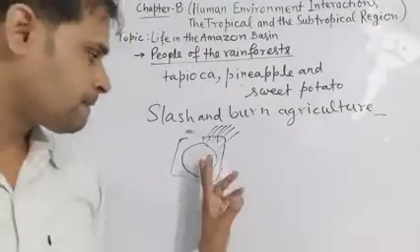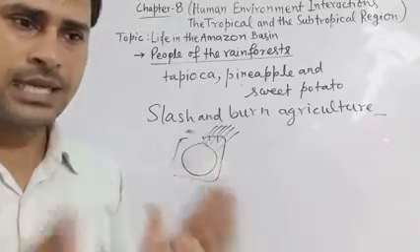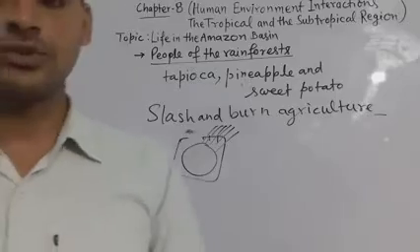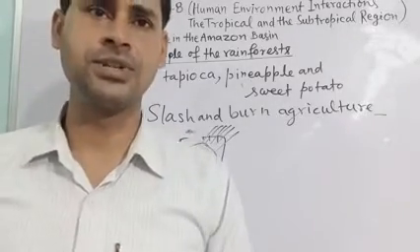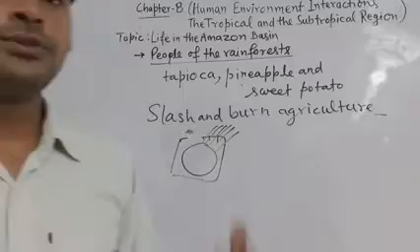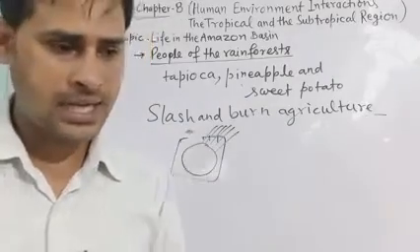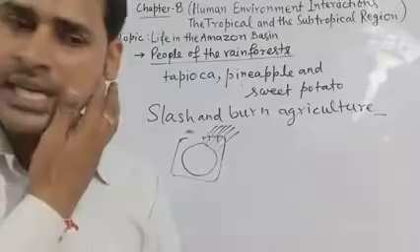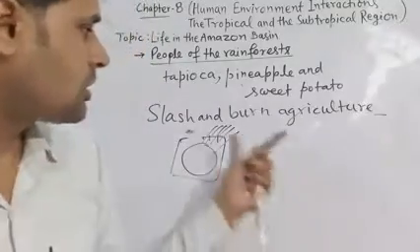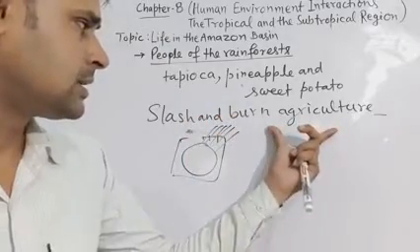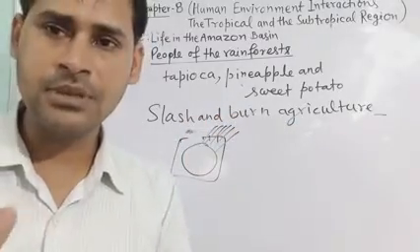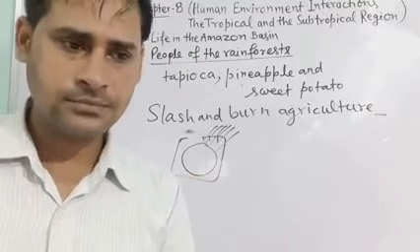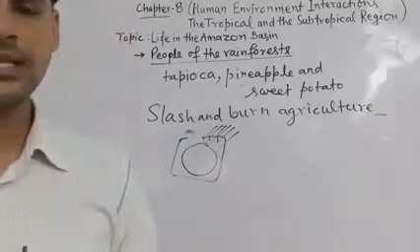So in this way new trees grow on that land, and fertility is restored. So new trees are grown in the old field, and that is the reason fertility is restored. This type of farming is called slash and burn agriculture. So always remember that slash and burn means cutting the trees and burning the grasses, then farming is done in this agriculture.